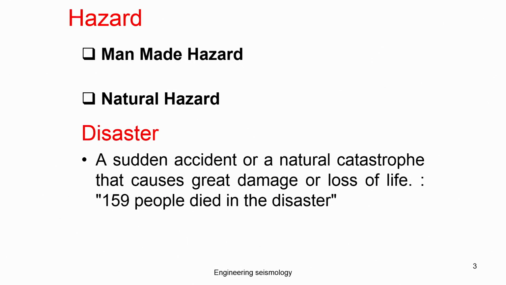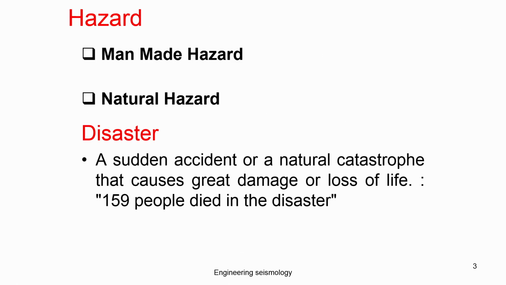The other hazard is the natural hazard. A natural hazard is anything which occurs due to the natural system, such as a change in the climate, movement or rotation of the earth, or the falling of something which occurs naturally. Even though we call a hazard a risk, not all hazards are disastrous. So what is meant by disaster? A disaster is a sudden accident or natural catastrophe that causes great damage or loss of life. Any hazard which causes more loss and damage is called a disaster.